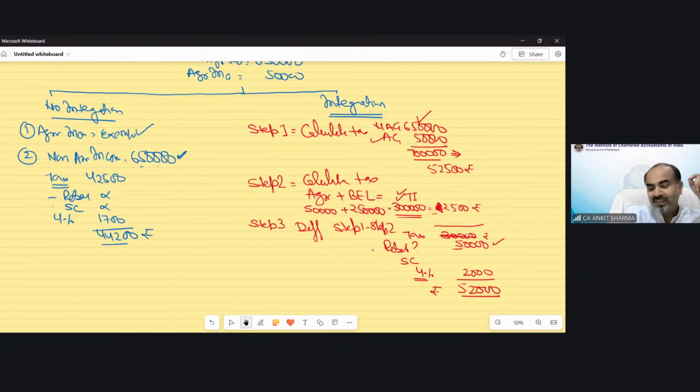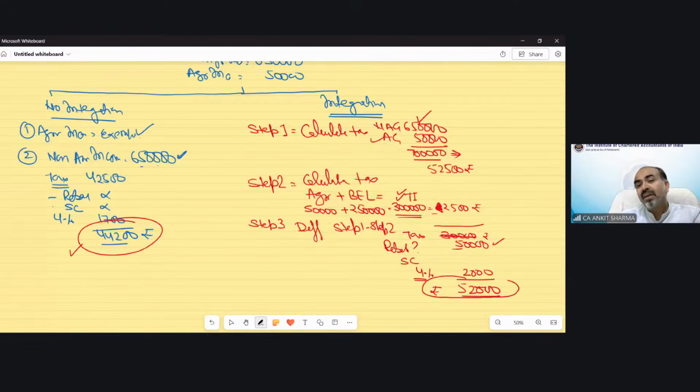Now it's a very interesting thing. If you see in this case, if this concept was not there, the tax would have been 44,200 rupees. And now with the help of integration, the tax has increased.